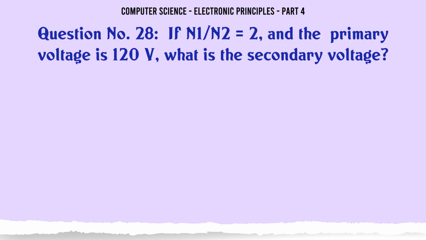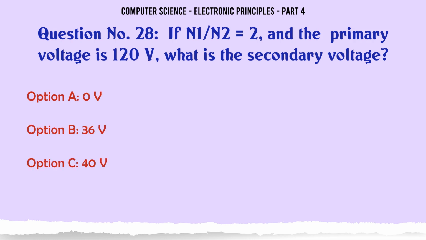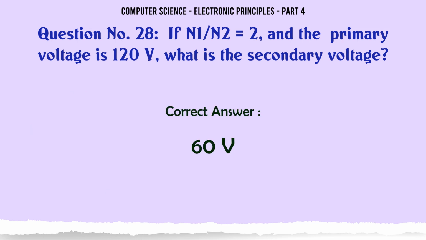If N1 = N2 × 2 and the primary voltage is 120 V, what is the secondary voltage? A. 0 V. B. 36 V. C. 40 V. D. 60 V. The correct answer is 60 V.